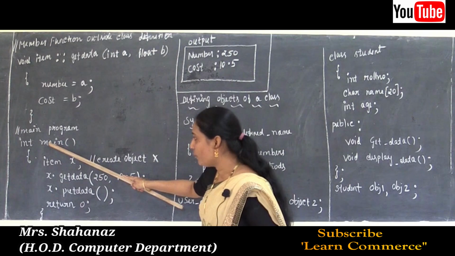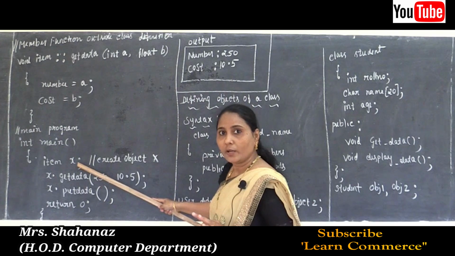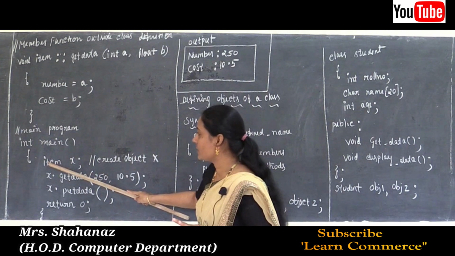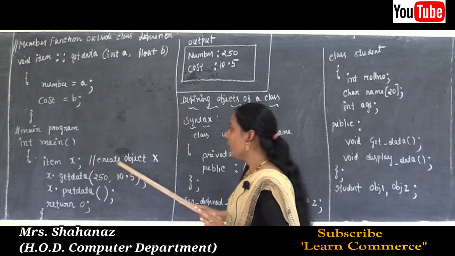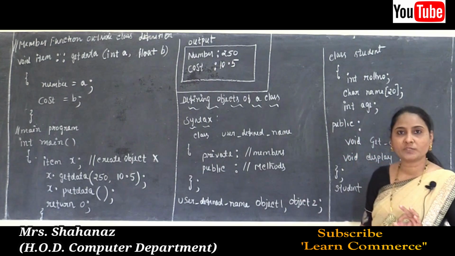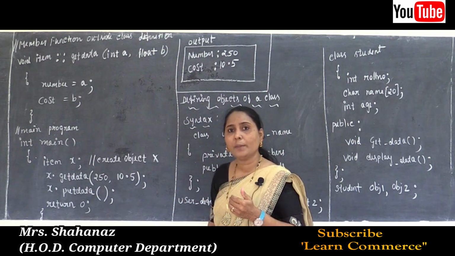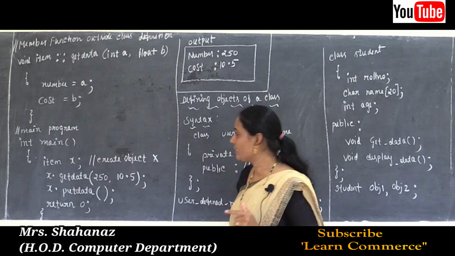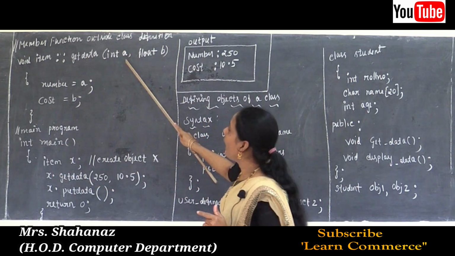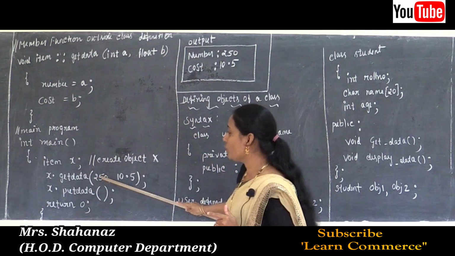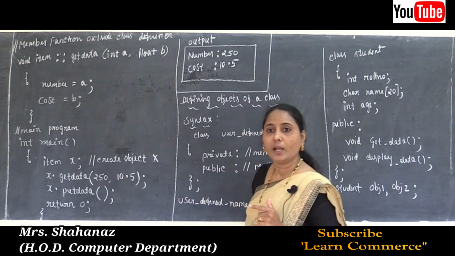In our main function, any object, say the object name is x, is declared by using the class name item. So item x, this line creates the object x. Now in the second line I am going to access the member function by using the object x dot member function name get data, and get data has two arguments, a and b. So the values we need to write are 250 as the number and 10.5 as the cost.